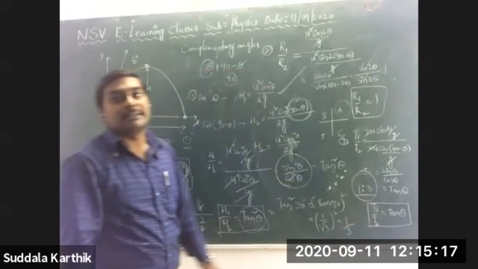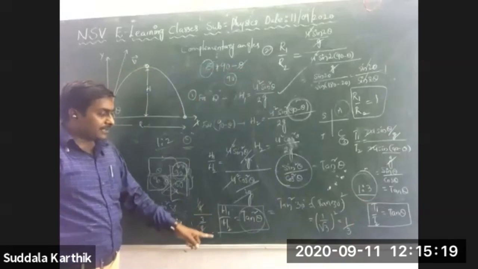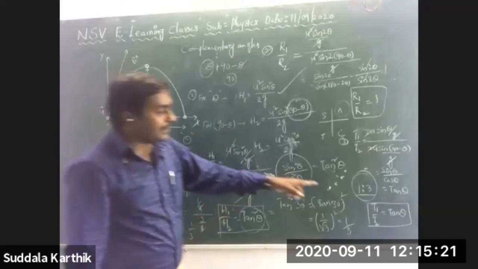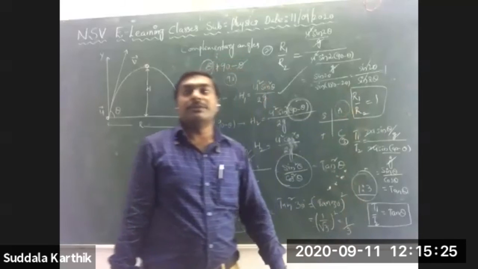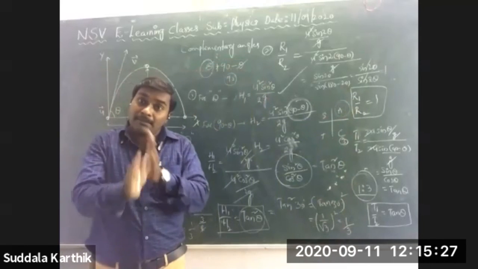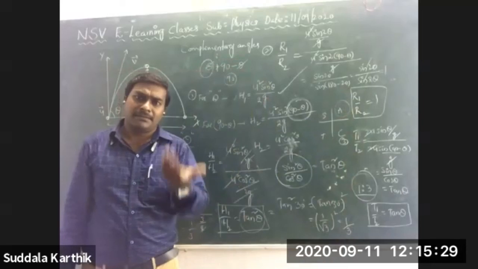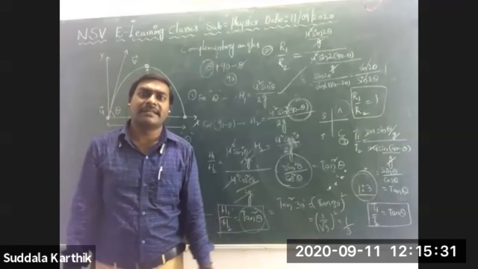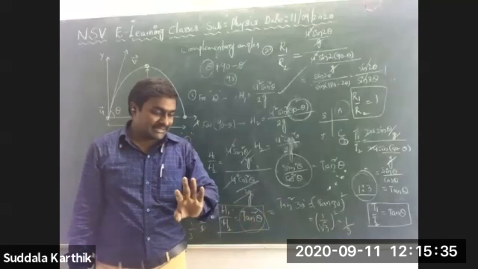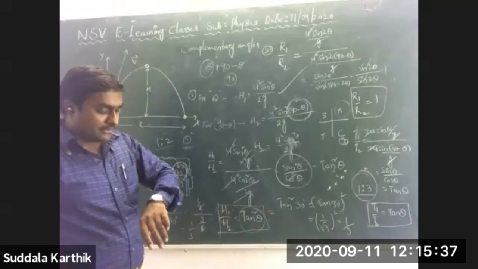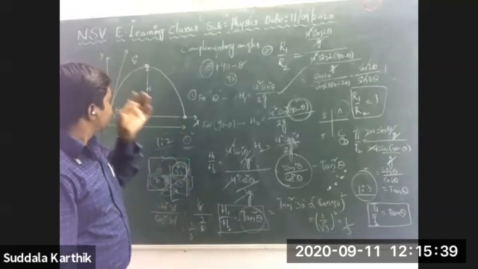T1 by T2 is equal to tan theta. H1 by H2 is equal to tan square theta. R1 by R2 is equal to 1. You have to use these equations and you can do the problems based on this. You can do problems in any book, you will get them. I will also send you, don't worry. And next, oh, time is also over.